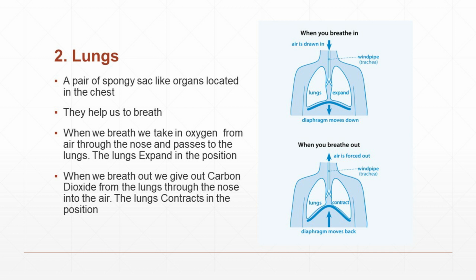A pair of spongy sac-like organs located in the chest. Lungs are a pair. Pair means two. One is located on the right side, one is located on the left side. They are a pair of spongy sac-like organs located in the chest.